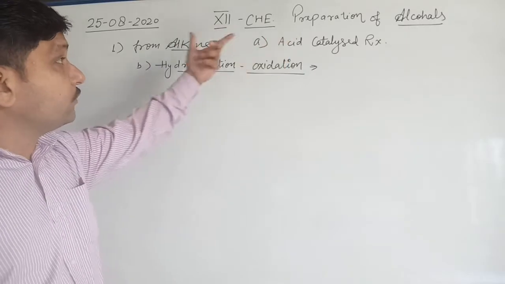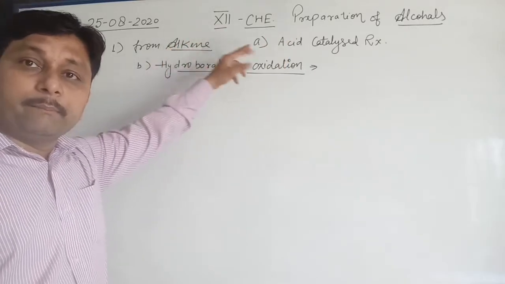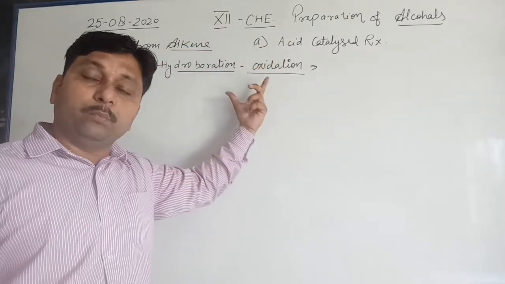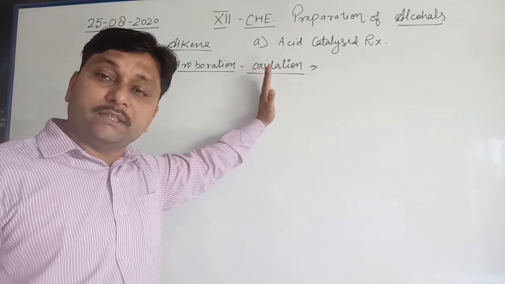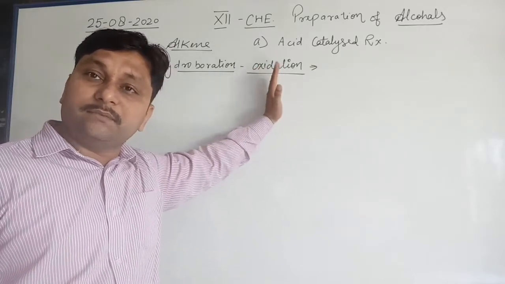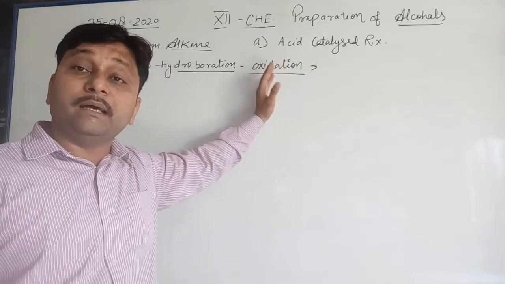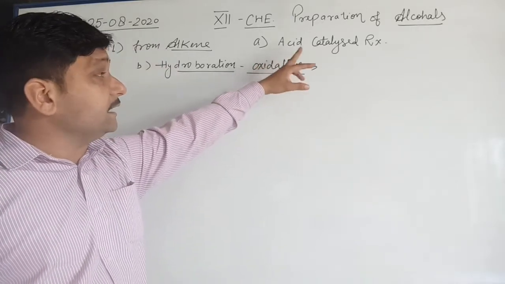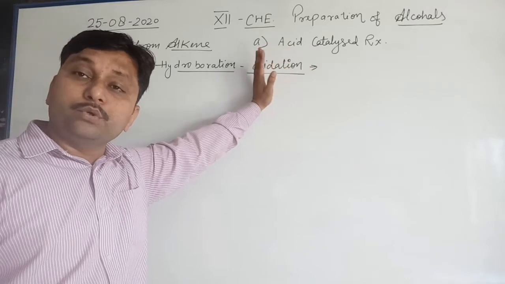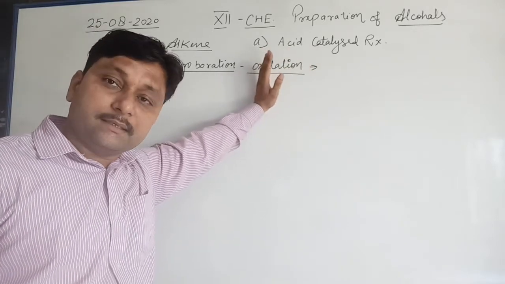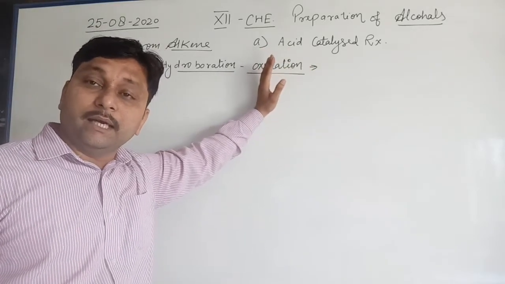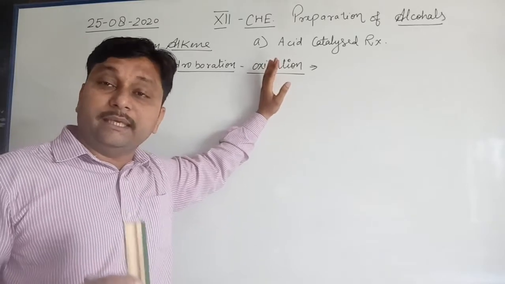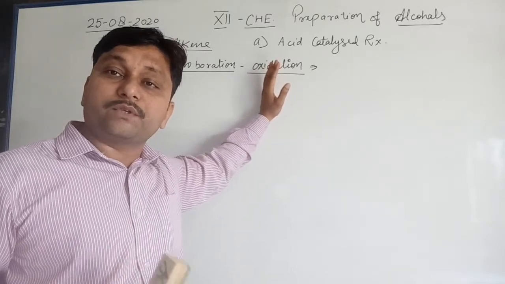Alcohols are formed from alkene by the two methods, and both have the tendency to react with water, but in both cases the attack of the water molecule will be in the opposite way. In the first reaction, acid catalyzed reaction, we used concentrated sulfuric acid or H+ ion, and the addition of water takes place on alkene according to Markovnikov's rule.